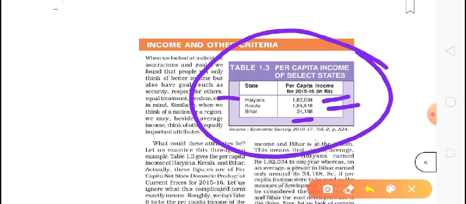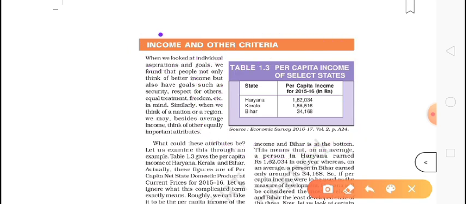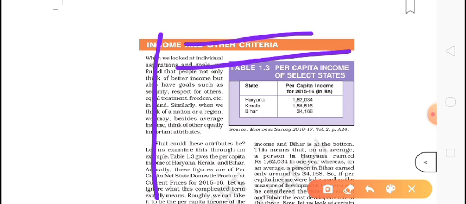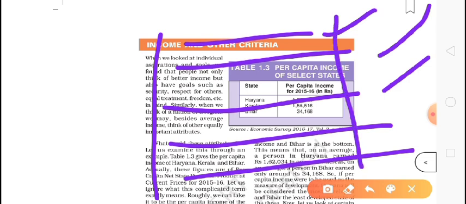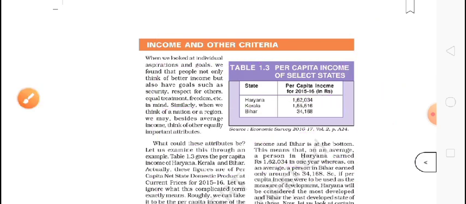If we want to compare other states also, we can make a list: UP, Bihar, Chhattisgarh, Karnataka, Tamil Nadu. According to this we can consider which state is more developed, or which states' people are getting more money. I hope you understand this.